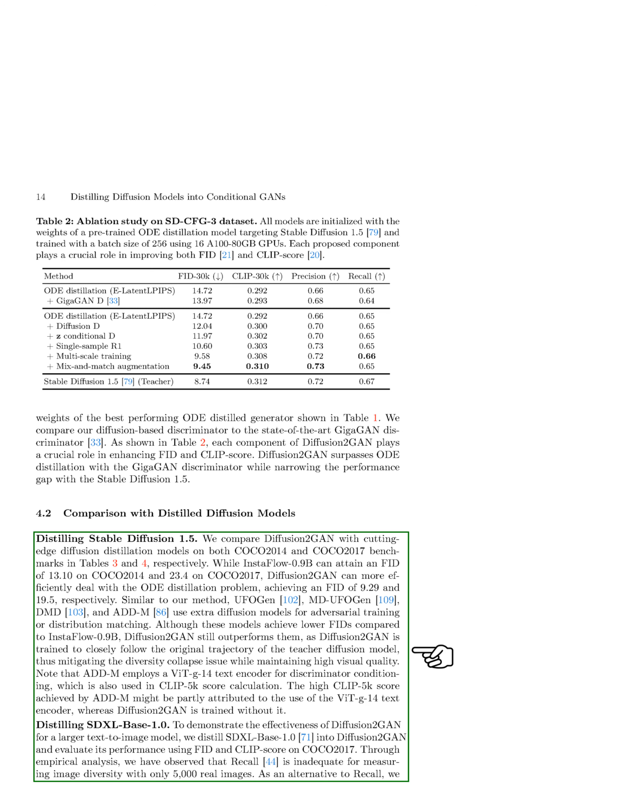Moreover, we distilled the SDXL Base 1.0 model into Diffusion 2 GAN and evaluated its performance on COCO 2017. We introduced a new metric called DreamDiv to measure image diversity, which considers the average pairwise perceptual distance between generated images.